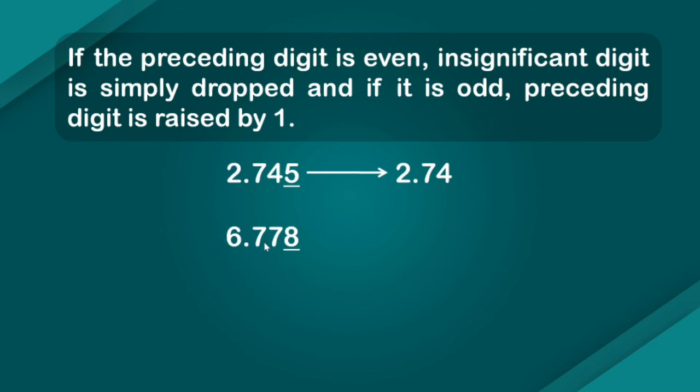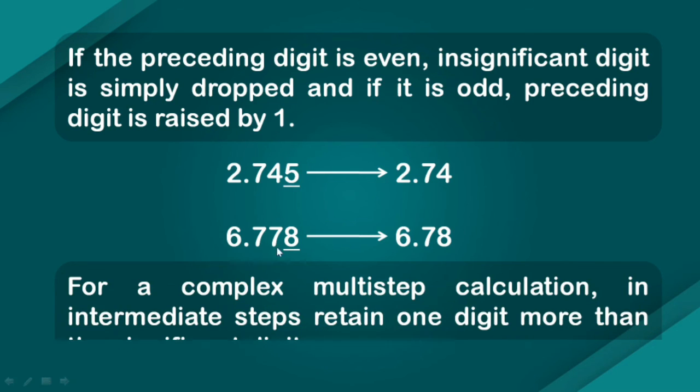And if you have 6.778, it will round off to 6.78 because the preceding digit is 7, which is odd. But this is for the final representation. For a complex multi-step calculation, in intermediate steps, we always retain one digit more than the significant figure. And at the end, we round it off.